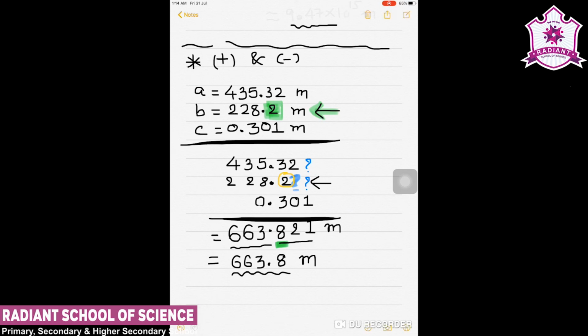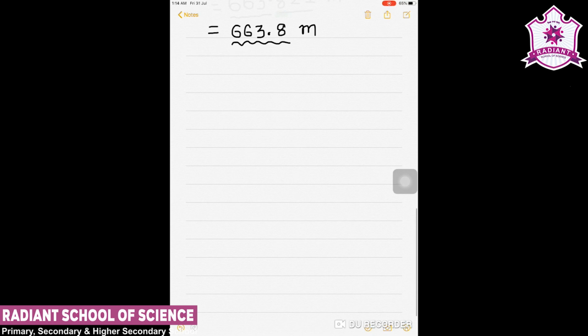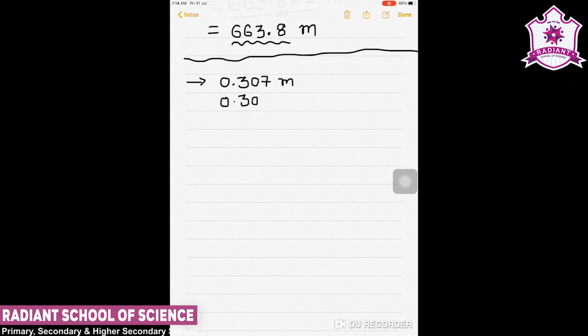In a similar way, we can have subtraction, but in a somewhat different manner. For that I am going to the textbook. In the textbook I am given 0.307 meter, and another value 0.304 meter.